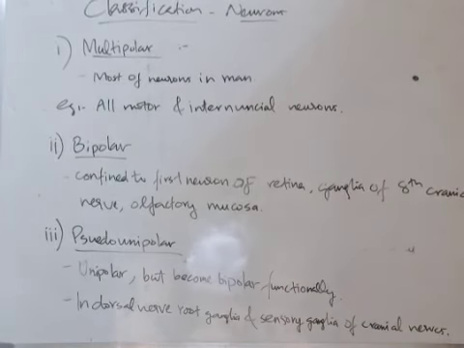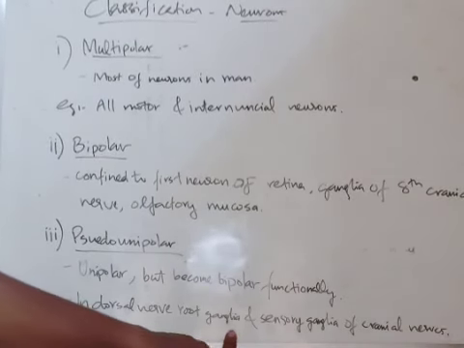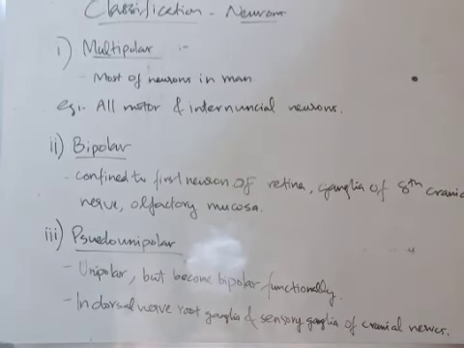These are the places where we can see pseudo-unipolar neurons.